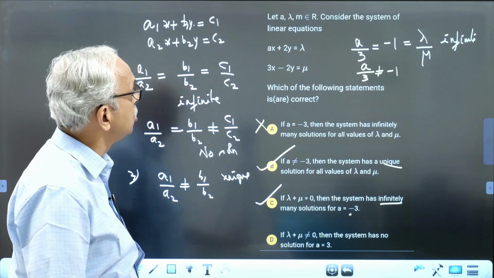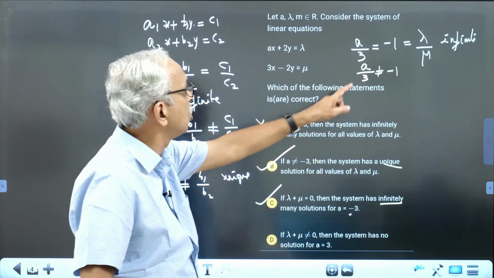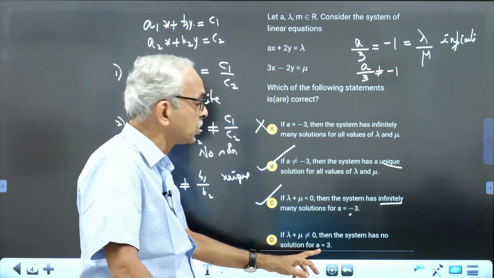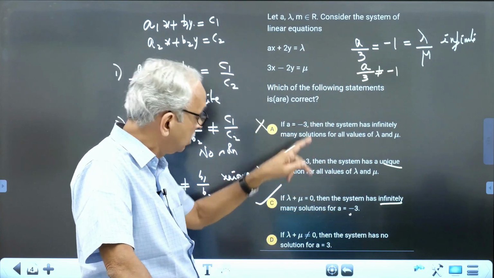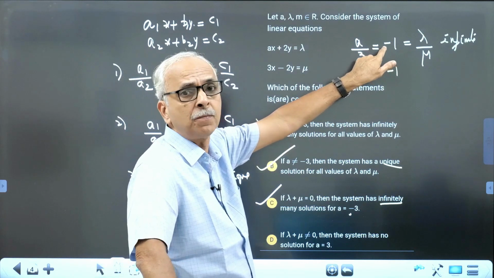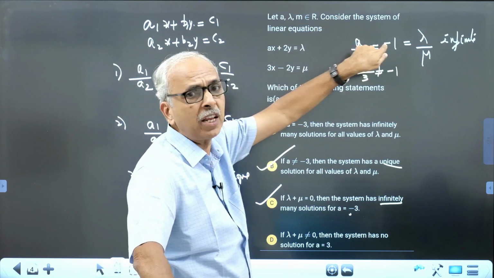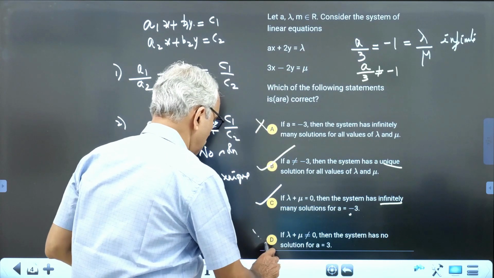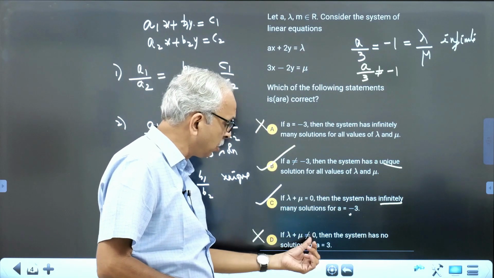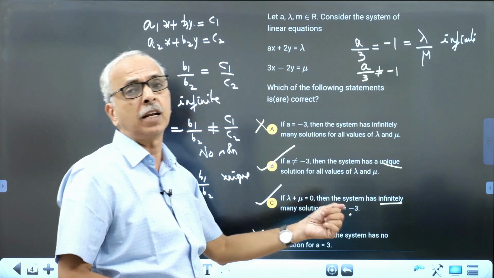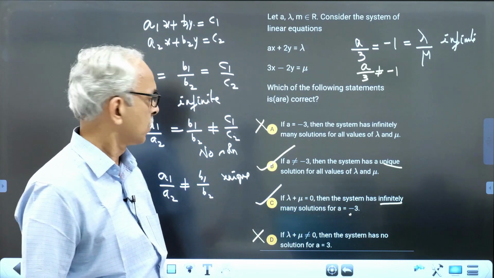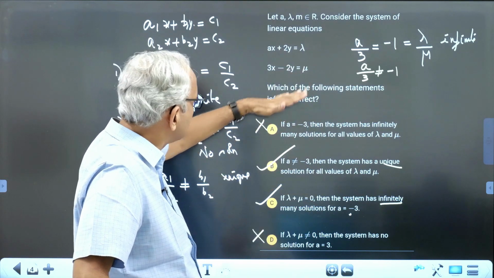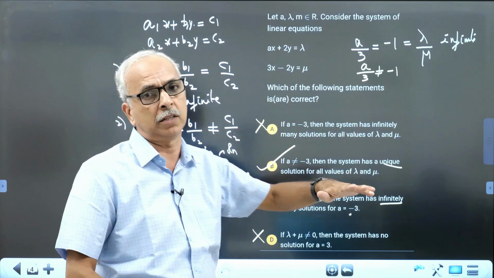Now, what is D? Lambda plus mu not equal to 0 means minus 1 is not equal to lambda by mu. The system has no solution when A equals 3? If A is equal to 3, this is not equal. Therefore, it will be having unique solution. So this is also not the answer. Lambda not equal to mu and A is equal to minus 3, then it has infinite solutions. Therefore, the answer is B and C.